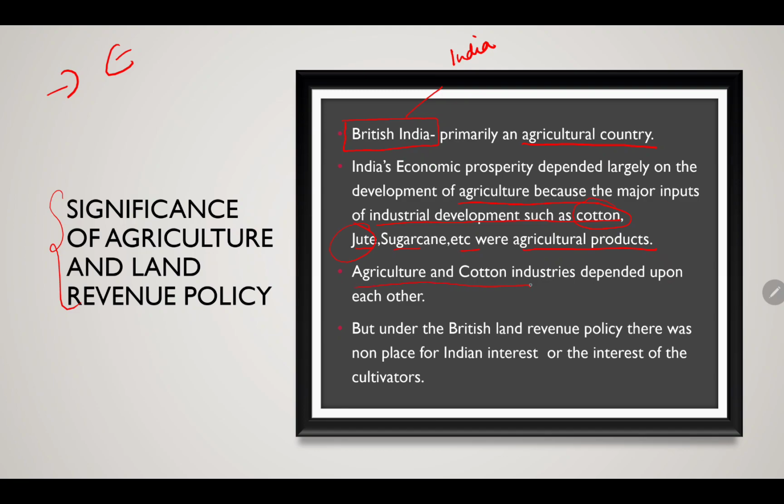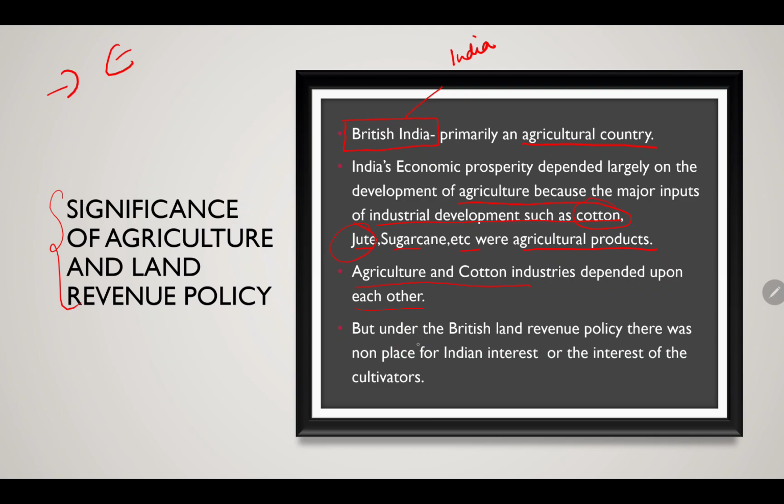Agriculture and cotton directly depend upon each other, because cotton needs certain favorable climatic conditions to grow. So more or less we can say that agriculture and cotton industries totally depend upon each other: water, irrigation facilities, weather conditions, and so on. But what happened?